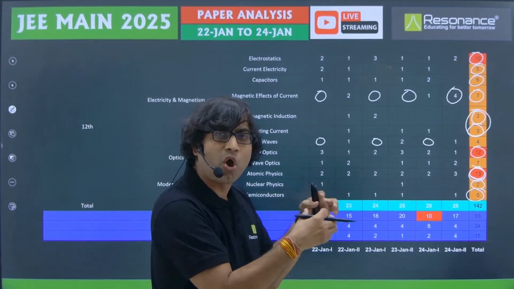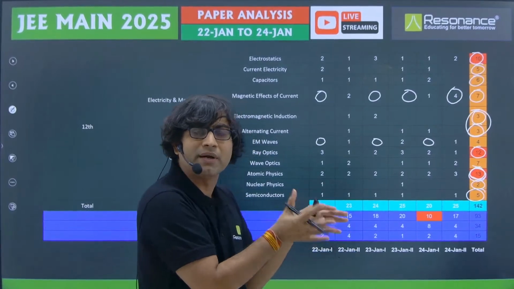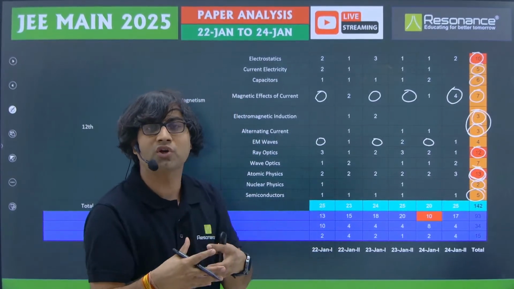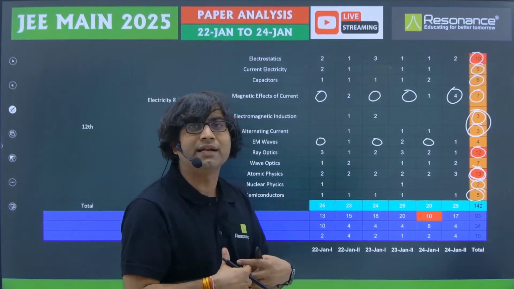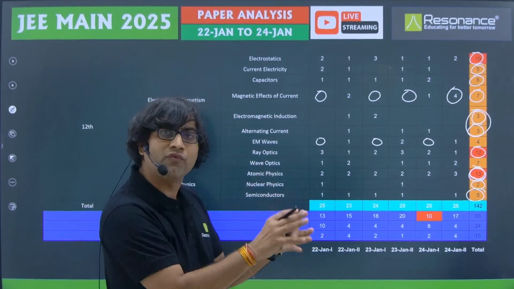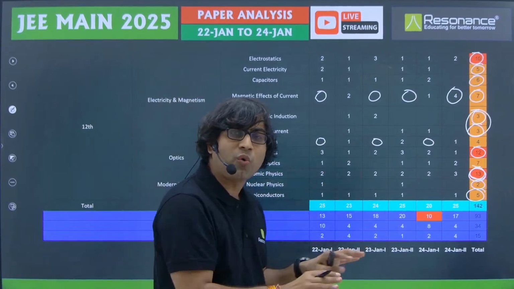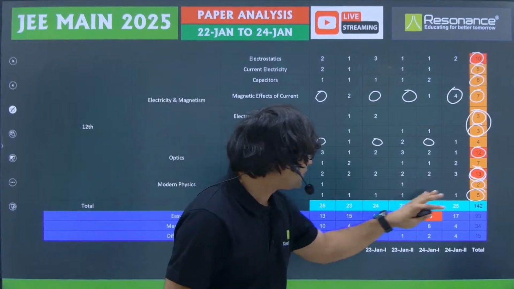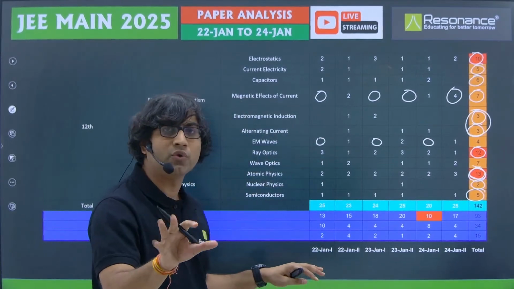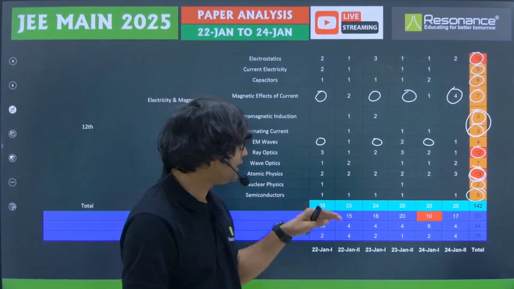So maybe you can call those questions of the medium category, but again, in that case, you just have to apply the concept that if the diode is in the forward bias condition, then we can treat it as a short circuit, and you can solve for the unknown quantities that they are asking in that particular circuit. And apart from that, a few questions were related to logic gates, which were extremely easy.